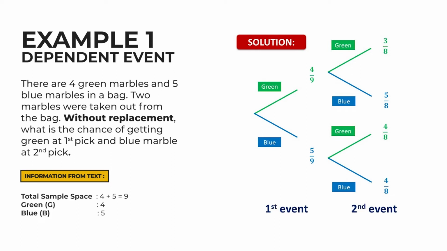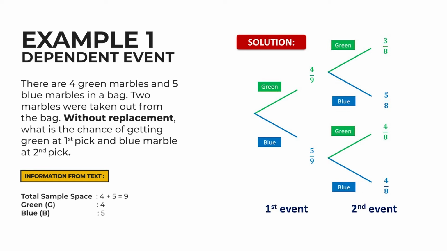Okay, looking at the tree diagram, it shows 2 events. The first event has 2 branches. First is the green branch with a value of 4/9. Second is the blue branch with a value of 5/9. For the second event, there are 4 branches. Remember, the first pick was a green marble. If the second pick is also a green marble, the value is 3/8.